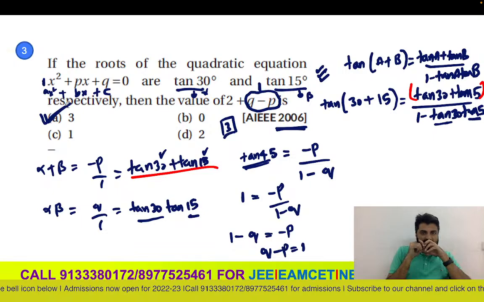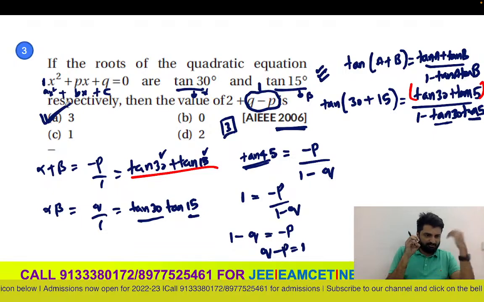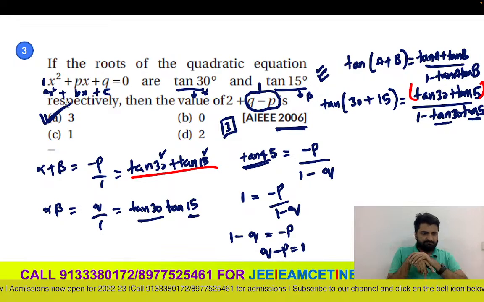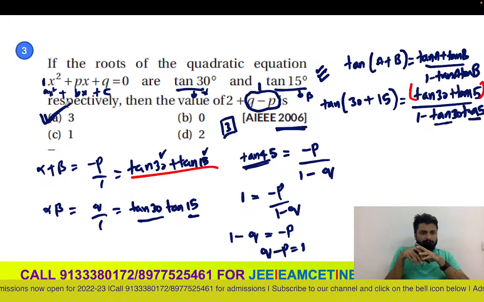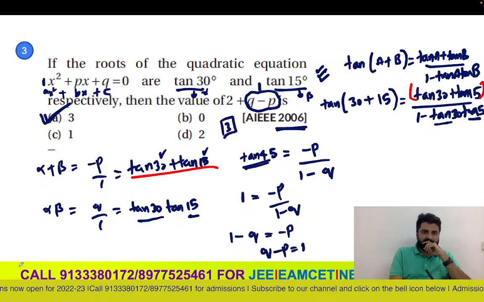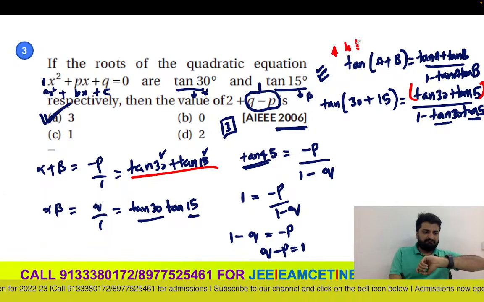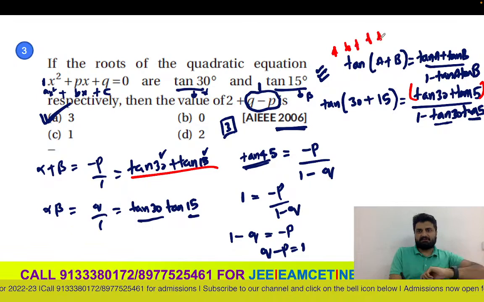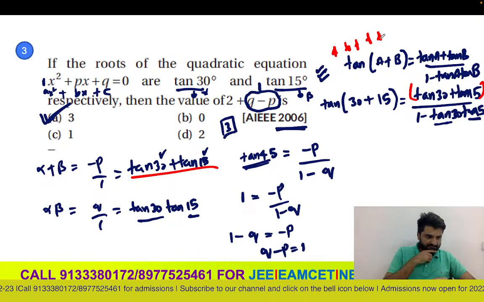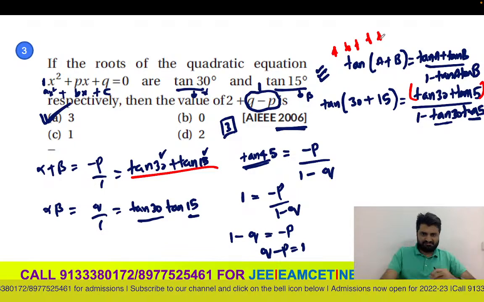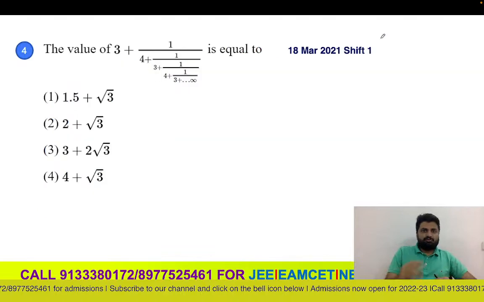We'll try to do a couple more. Again, sum of the roots and product of the roots concepts only we are using. Very simple concepts, nothing much to think about. The only twist in this question is that we are using a little bit of trigonometry, which is the tan of a plus b formula, to get the answer. So again, three similar types of questions. Let's move on to the fourth question.